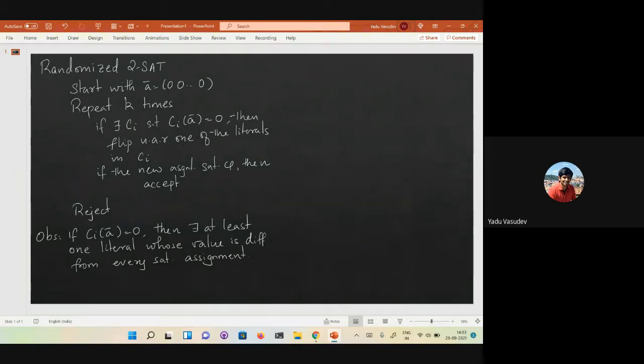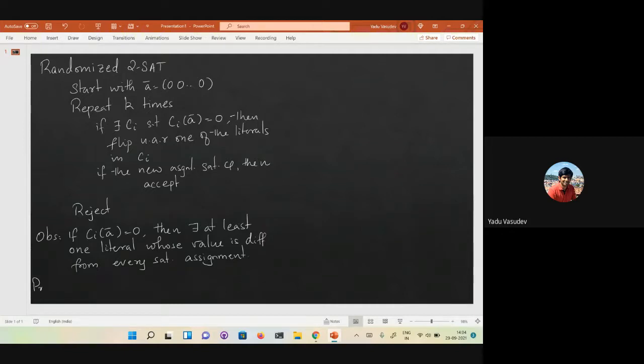This was the observation that we made, right? So if you're choosing uniformly at random, the hope is that you will actually hit that literal whose value is different from every satisfying assignment, and therefore you're making progress, right?